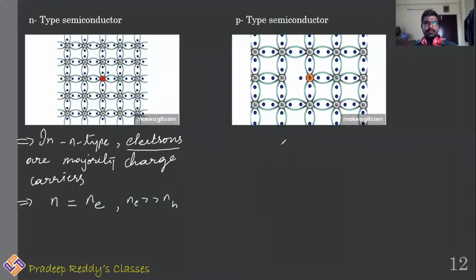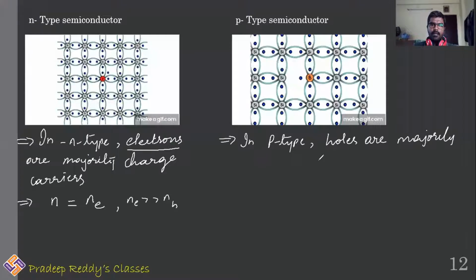Whereas in case of P-type semiconductor, holes are majority and electrons are minority charge carriers.